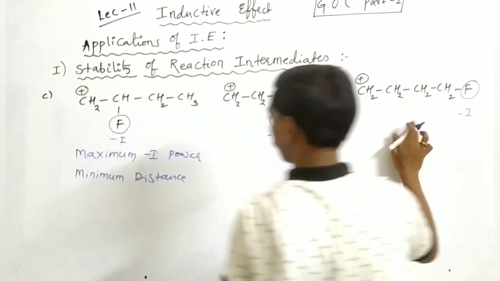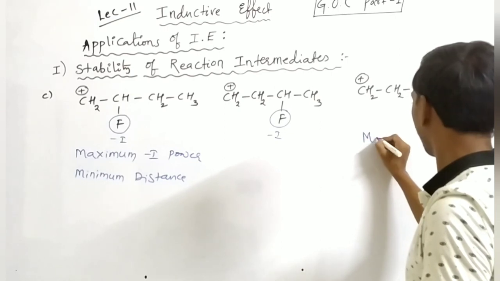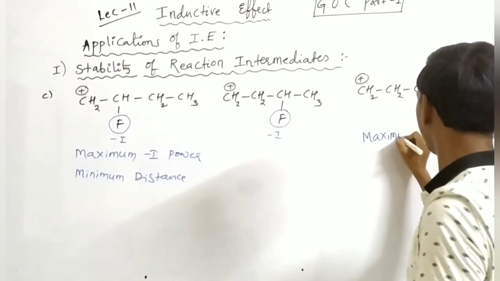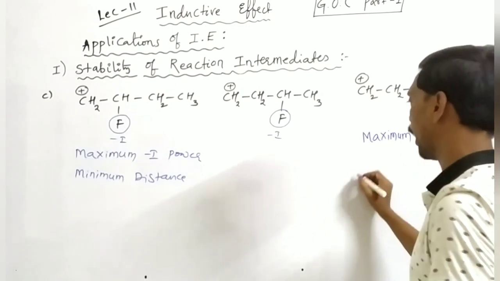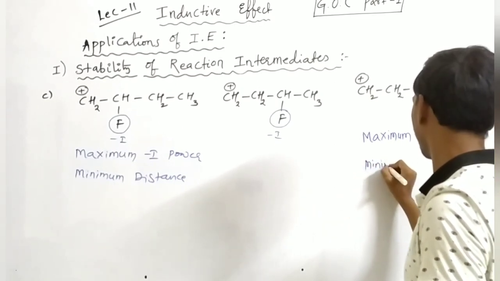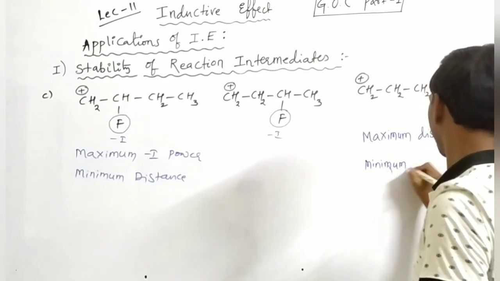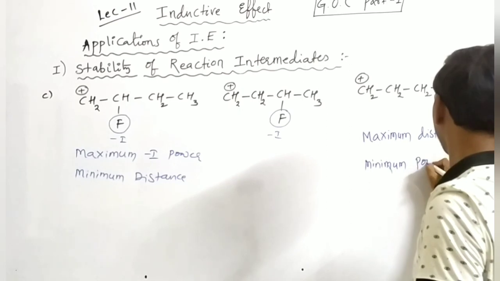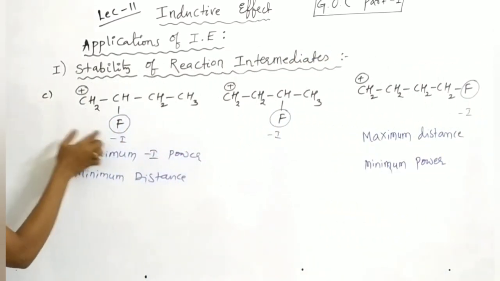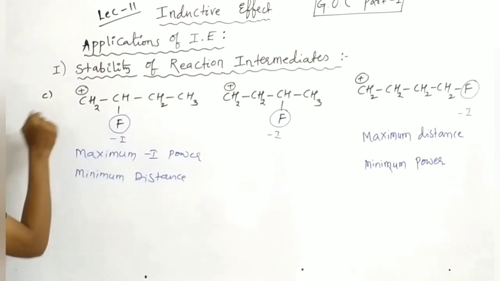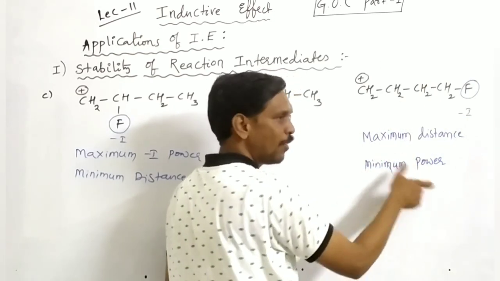But here the distance is maximum and the power is minimum. Here power is maximum because the distance is less, but here the distance is more, so the power is less.